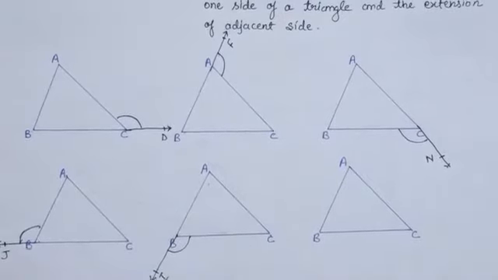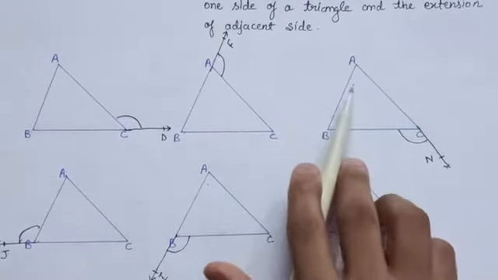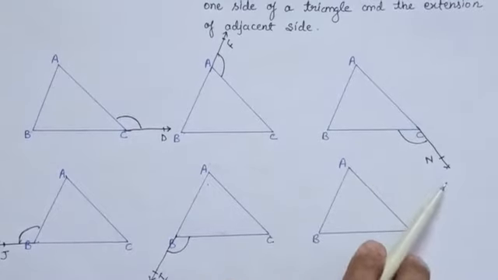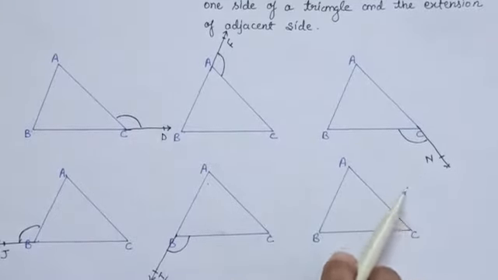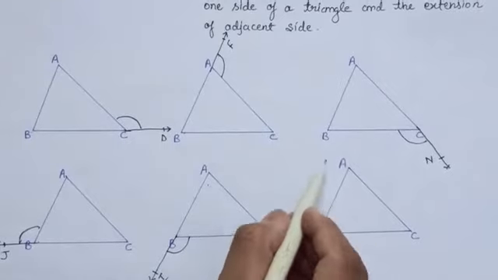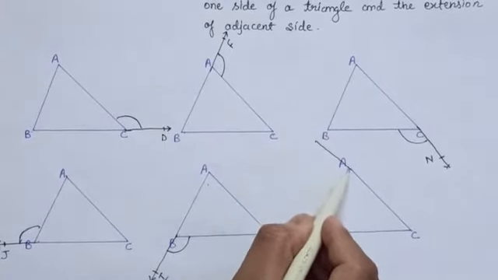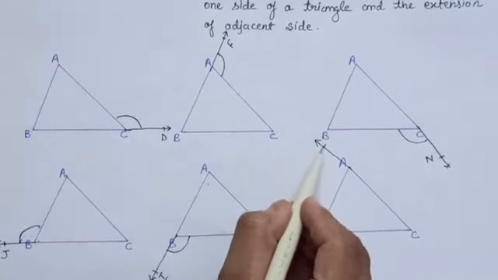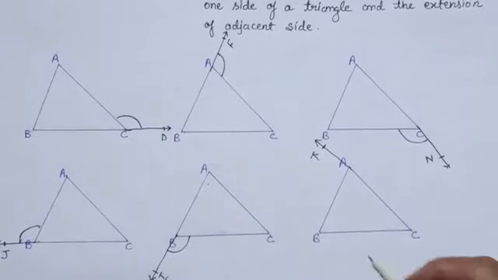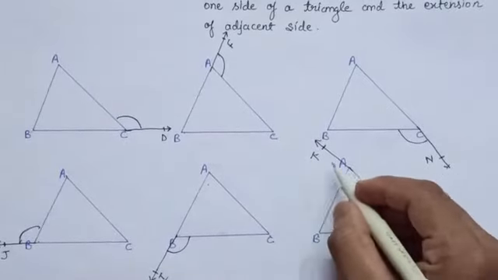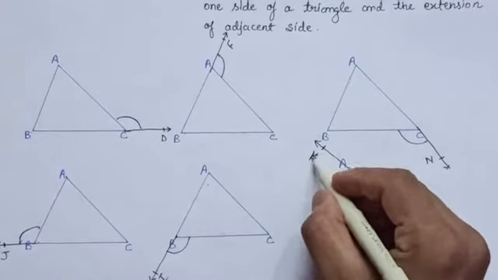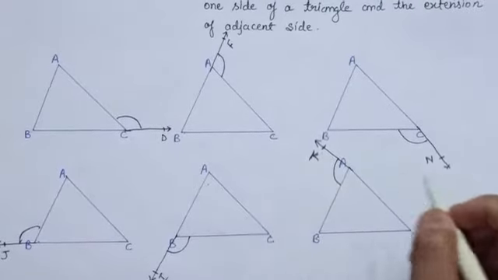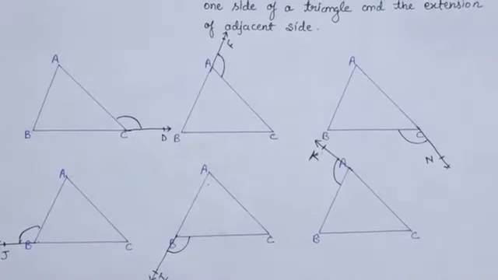Similarly, in this figure we have produced the side AC in this direction. If we produce the side AC in the opposite direction, that is in the upward direction, like this, let us say this is the point K, then again you can see that BAK is also an exterior angle to this triangle ABC.